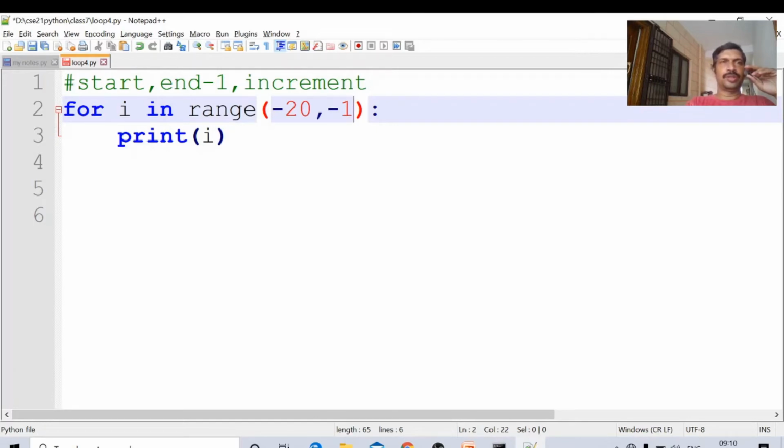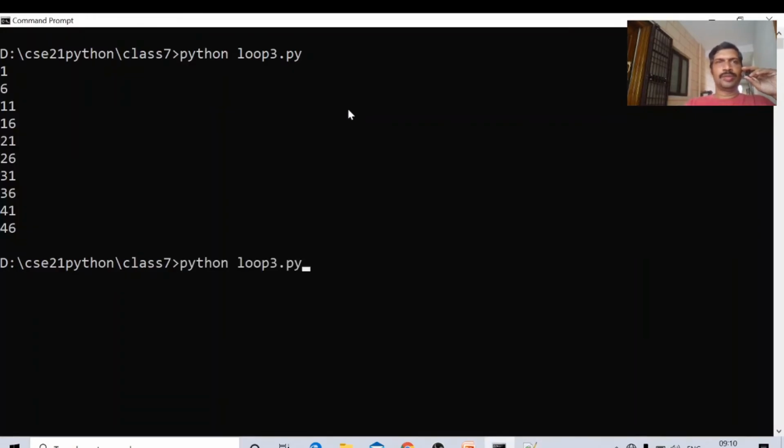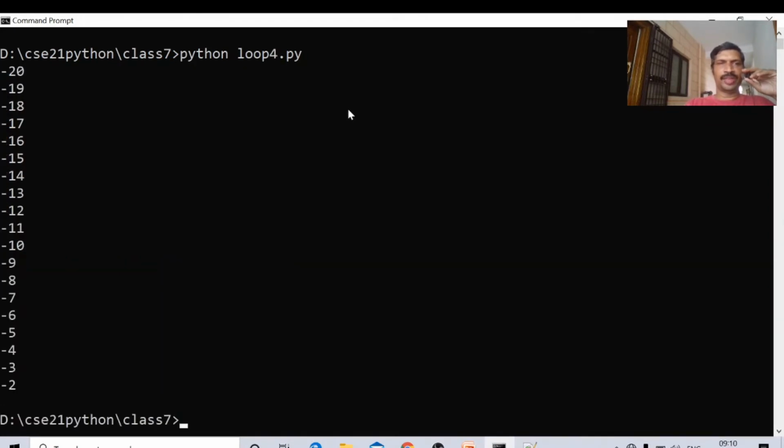Control S. Just only two lines. The name of this file is loop4.py. Okay, minus 20, minus 19, minus 18, minus 17, like that. From the lower number minus 20 to the higher number, not including the last number. The last number, minus 1, will not be printed.